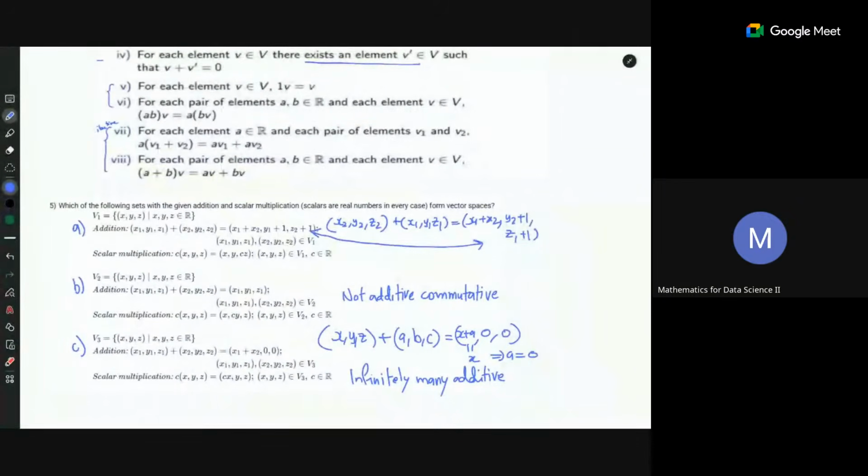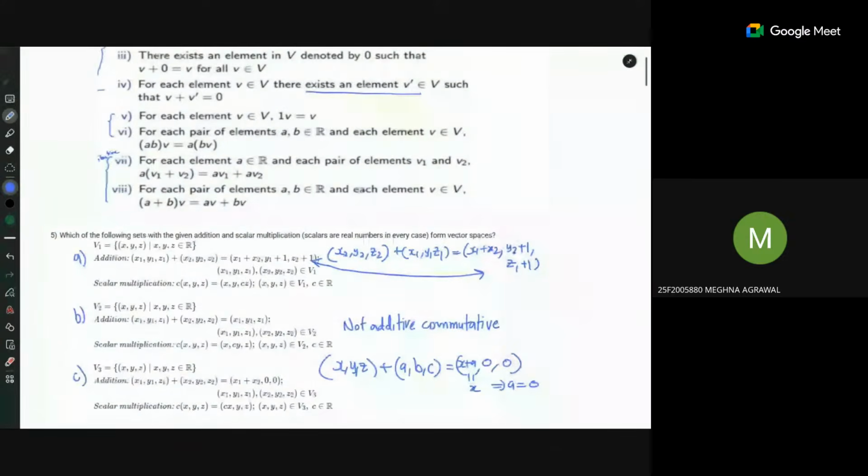Okay. Yes. Sir, I have one small question. In these 8 properties, why don't we talk about commutative multiplication? Only addition commutative we discuss, but is it built in somewhere, or we are just not bothered about it? Multiplication to be commutative, we do not discuss it here.